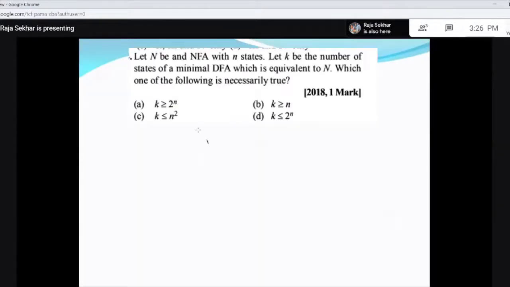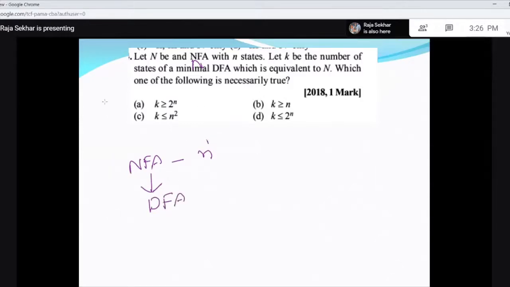Next. Let N be an NFA with n states, and let k be the number of states of a minimal DFA which is equivalent to N. That means an NFA is taken with n states and converted into a DFA.